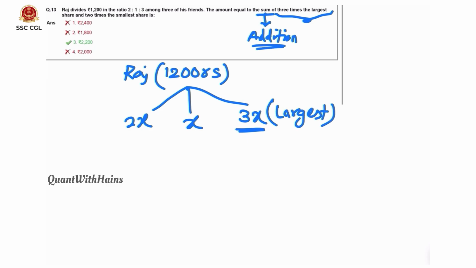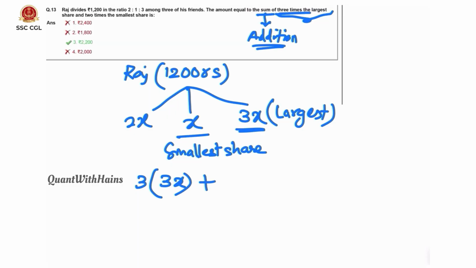And 2 times the smallest share. Here x is the smallest share. We need to multiply 3 for the largest. That means 3 into 3x. Sum means addition. 2 times the smallest share, 2 times of x. 3 into 3x is 9x plus 2x is 11x. 11 multiple, that is only option 3.